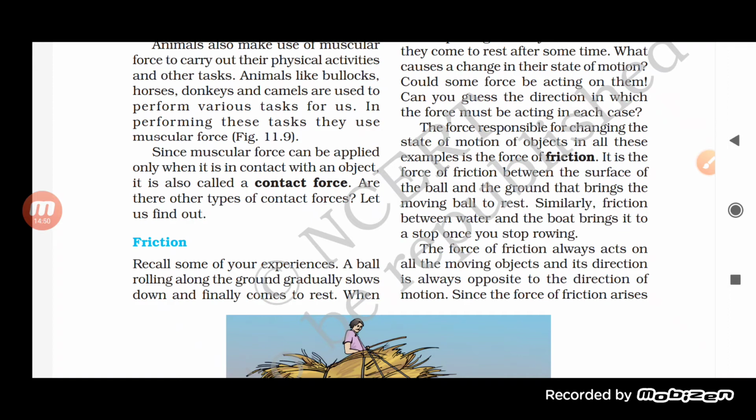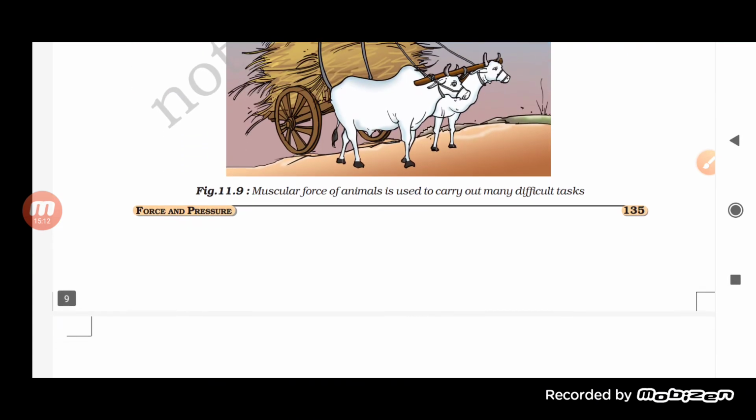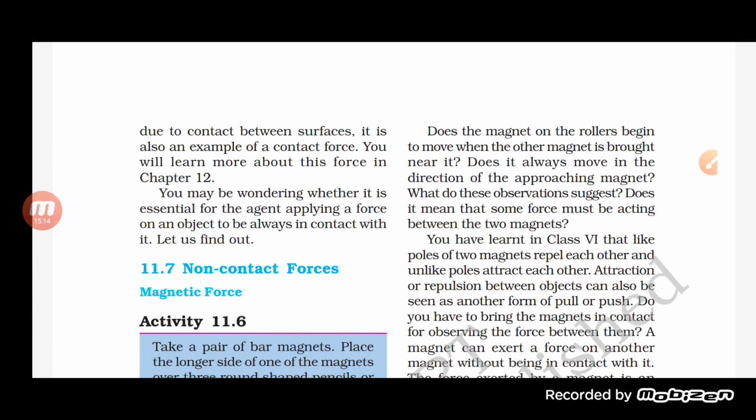So wherever an object starts moving, a force starts acting on it, and that is called the force of friction. And this force of friction makes the object stop, because it is acting in the opposite direction. Now since the force of friction arises due to the contact between the surfaces, it is also an example of a contact force.